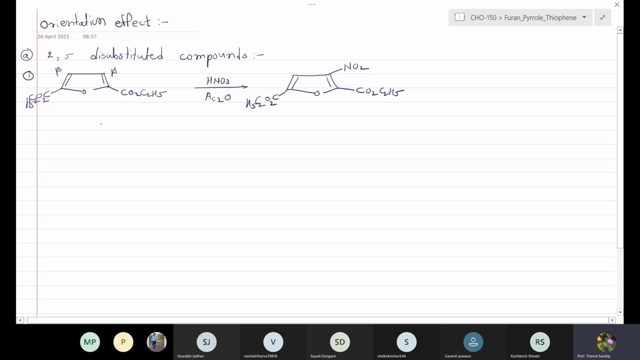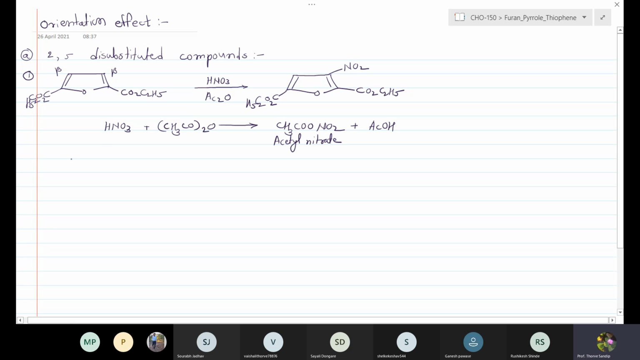Consider the mechanism. In the first step, HNO3 reacts with acetic anhydride, which leads to the formation of acetyl nitrate, plus we get acetic acid. So we get the acetyl nitrate.